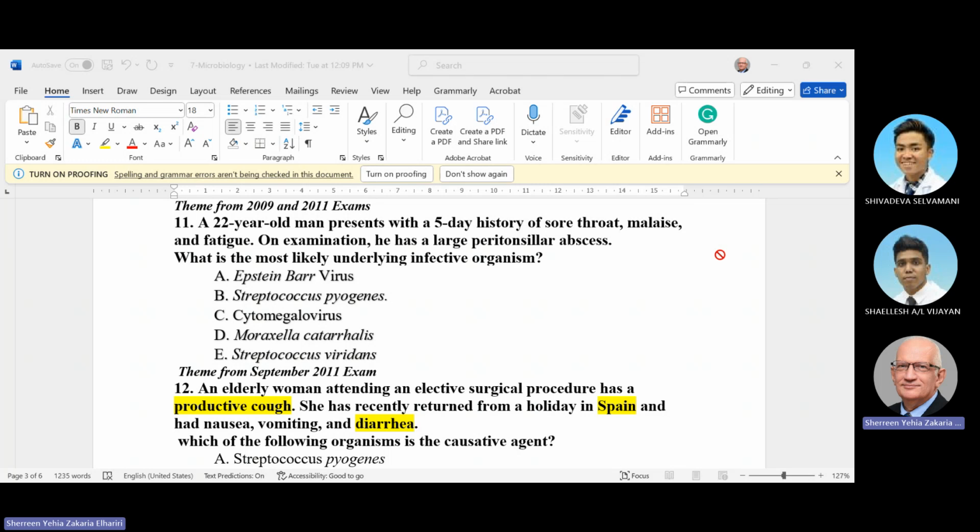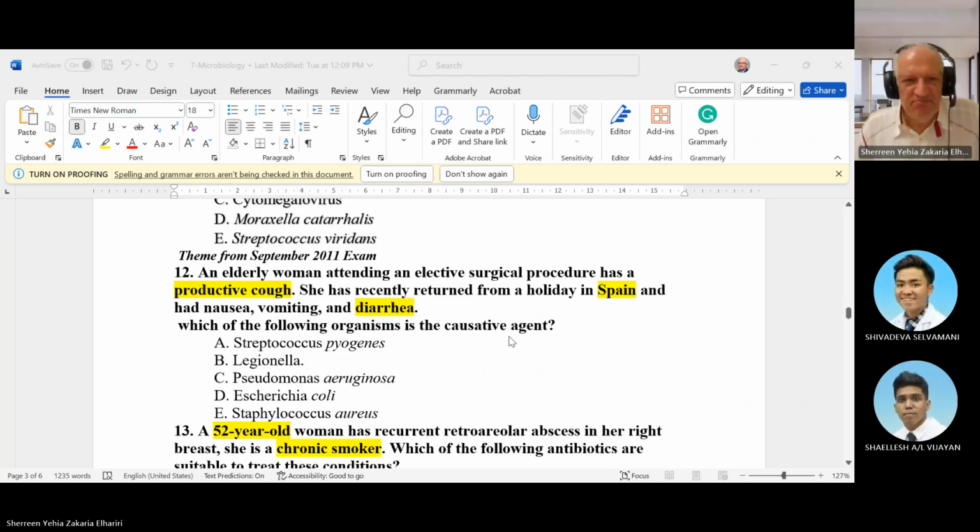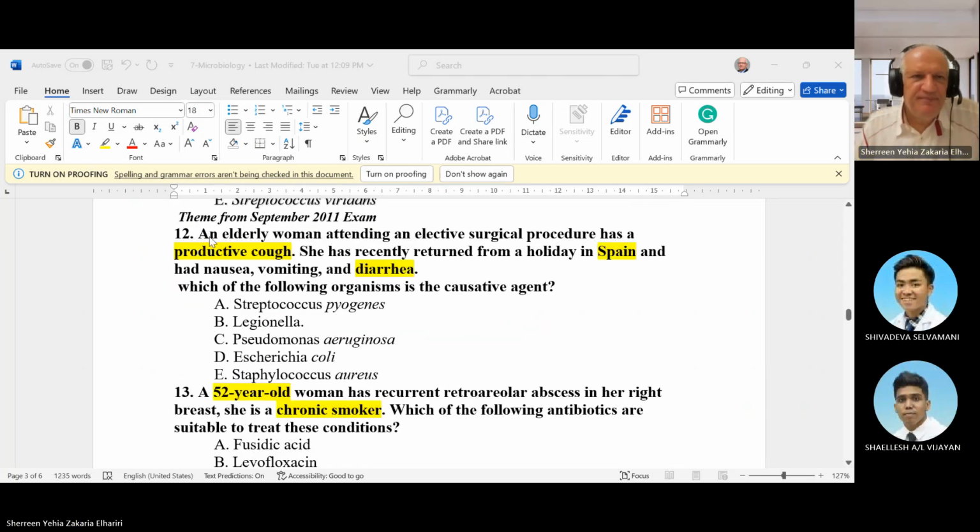Next question is tricky. It speaks about an elderly woman attending an elective surgical procedure, who has a productive cough. She has recently returned from a holiday in Spain, and she had nausea, vomiting, and diarrhea. The trick here: until 1986, we didn't know bacteria could cause chest infection and diarrhea.